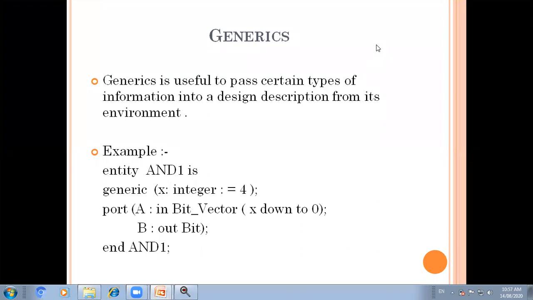So we need detailed knowledge of the logic, or the Boolean expressions, of digital circuits, and knowledge of hardware description language. According to hardware description language, two tools are available. One is VHDL, and the second is Verilog.